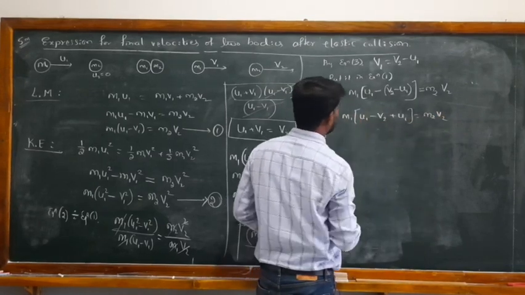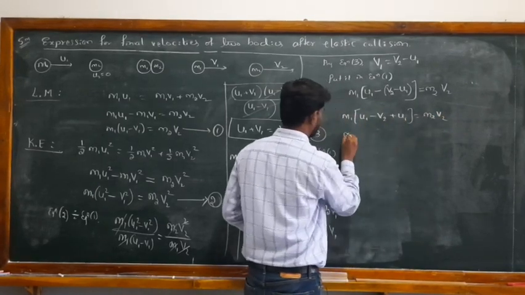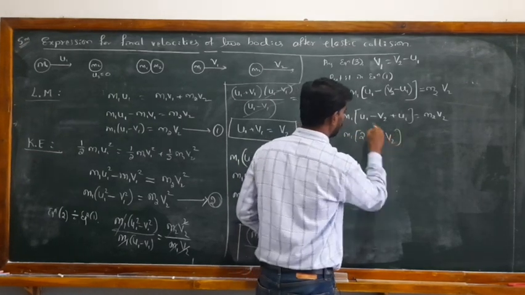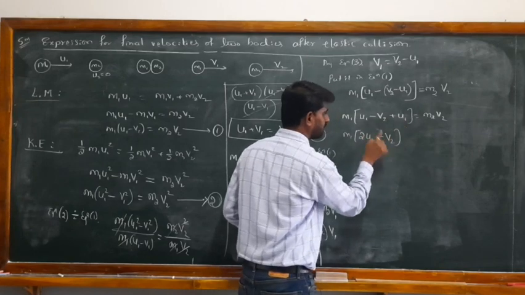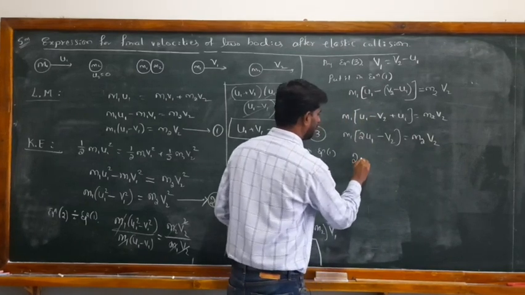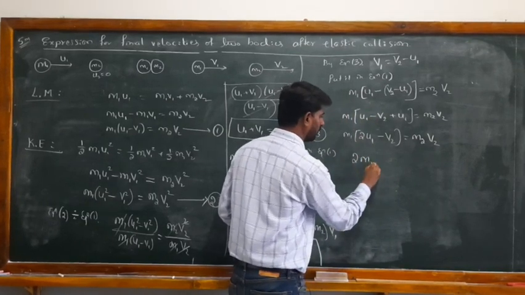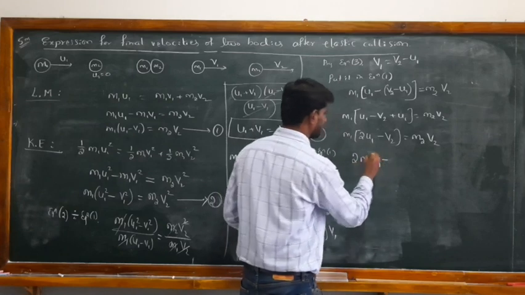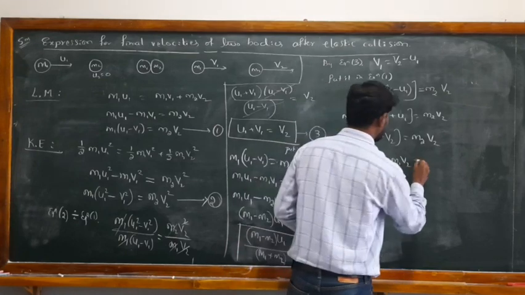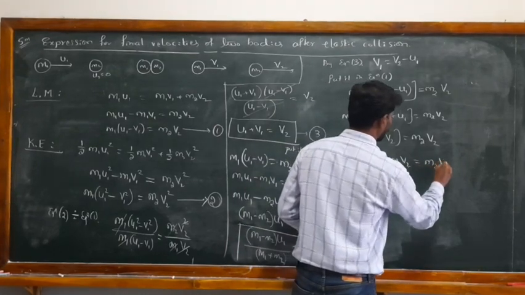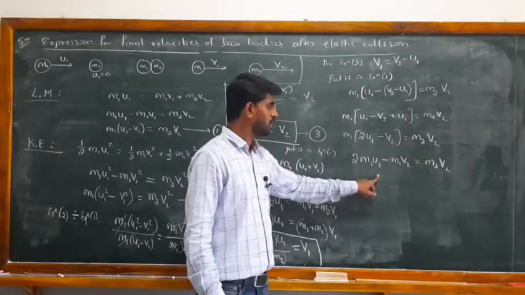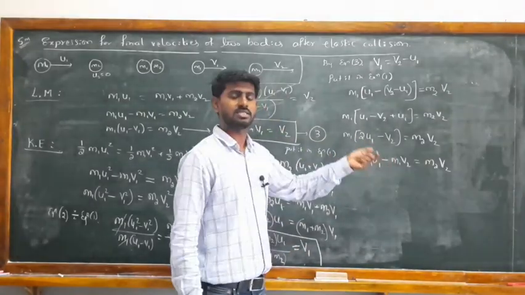Now u1 and u1, so m1 as it is, this is 2u1 minus v2, u1 plus u1 is 2u1, and minus v2 as it is equal to m2 into v2. Next, 2 into m1 into u1 minus m1 into v2 is equal to m2 v2. Now my intention is to get the v2 value. So take the v2 one side and simplify that.